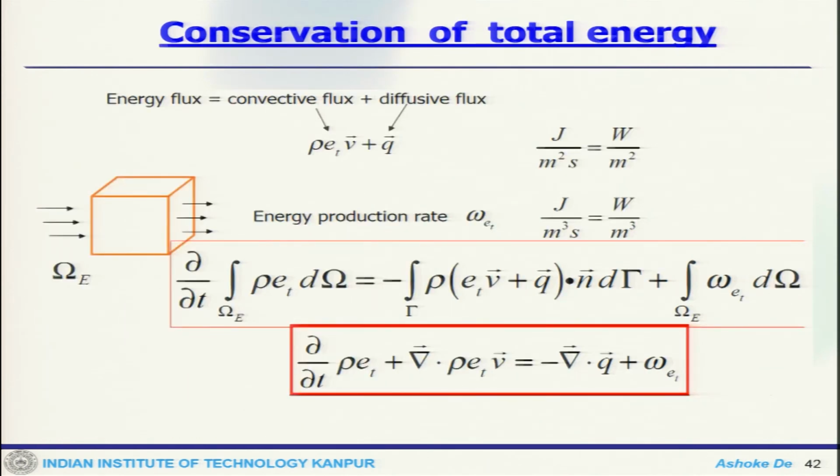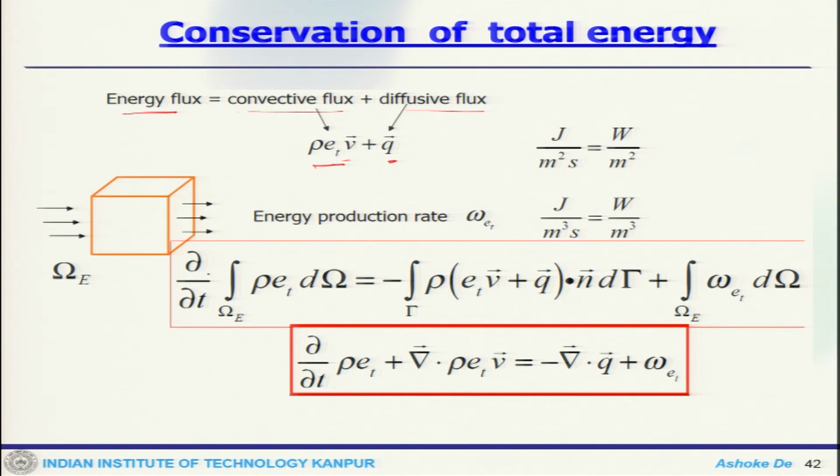Now, if you look at the conservation of the total energy, for the energy flux there would be two components, one is the convective flux, another is the diffusive flux. This is the component coming from the convective flux and this is the component due to diffusion flux.